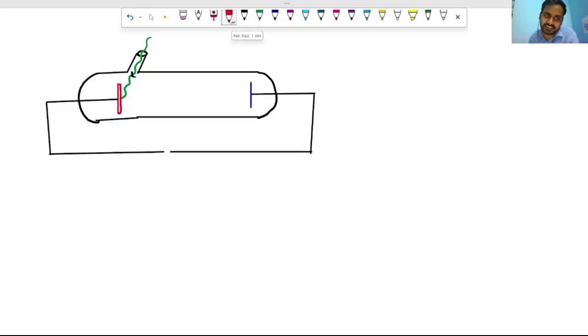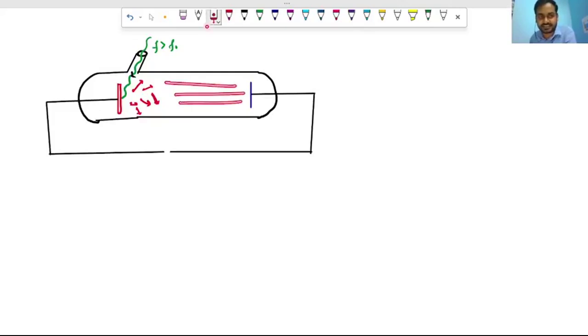See, when light enters, electrons will be emitted. Suppose this frequency is greater than the threshold frequency f naught. After emission they will move in every possible direction, isn't it? They will be scattered here and there. They will not be oriented towards this plate. Then some of the electrons will be able to reach this plate.